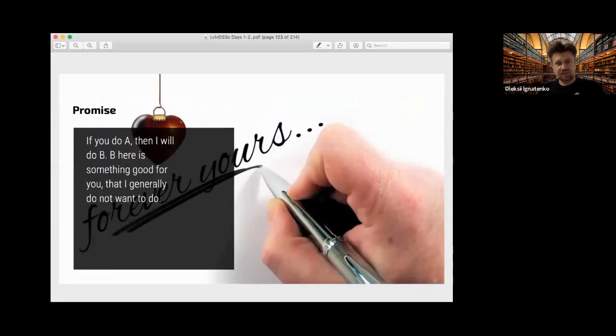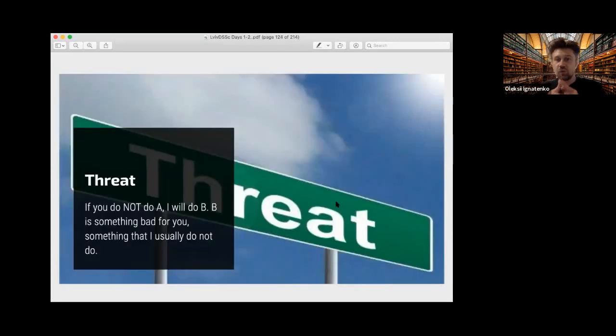A promise is: if you do something for me, good, then I will do B, something for you. And B is something good that you generally do not want to do. And a threat is: if you do not do A, then I will do B. B is something bad for you, something that I usually do not want to do.